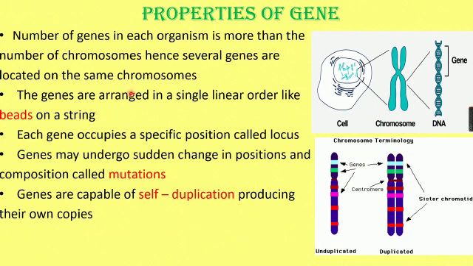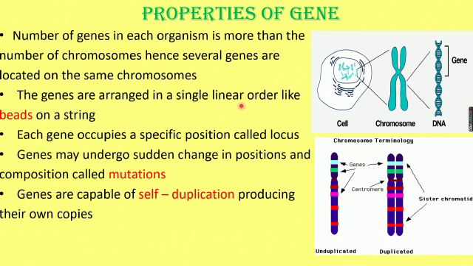So several genes are located on the same chromosome. Here you can see this is a chromosome, and various genes are located on it. These are the red color, rose color, green, yellow, blue. All these are the genes. So the number of genes is more than the number of chromosomes.